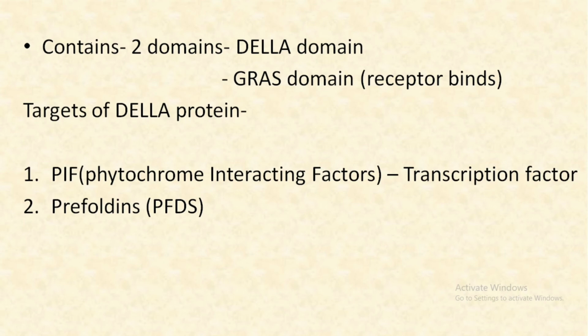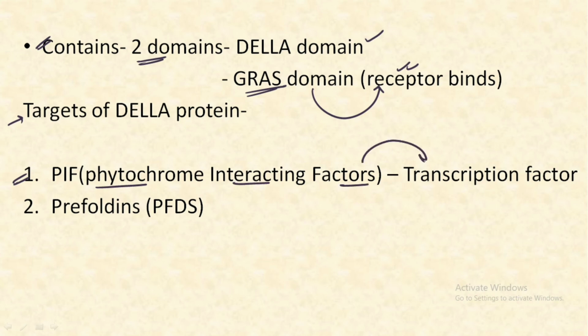This DELLA protein contains two domains. The first one is the DELLA domain, and then we have the GRAS domain, which is the domain where the receptor comes and binds. And this DELLA protein targets two main components. The first one is the PIF, that is the phytochrome interacting factors, which is a type of transcription factor, and second, it targets the prefoldins, that is PFDs.